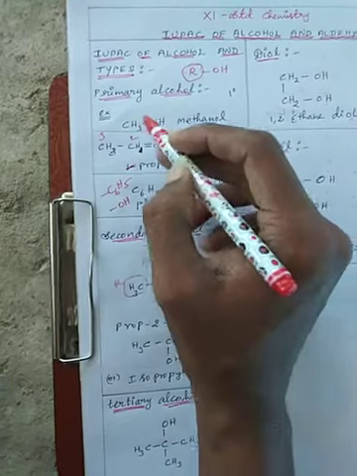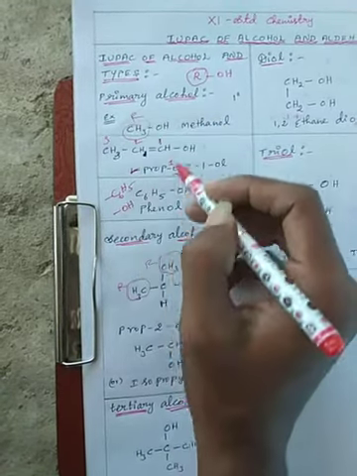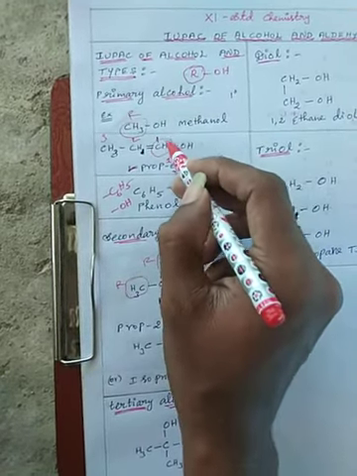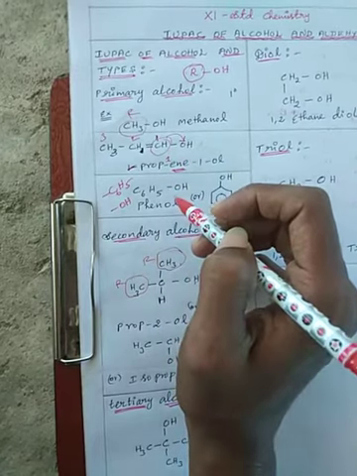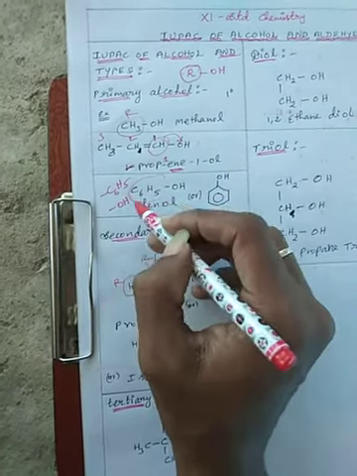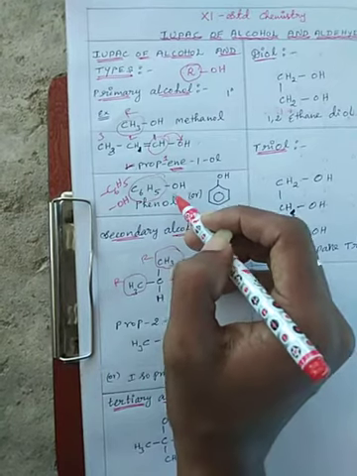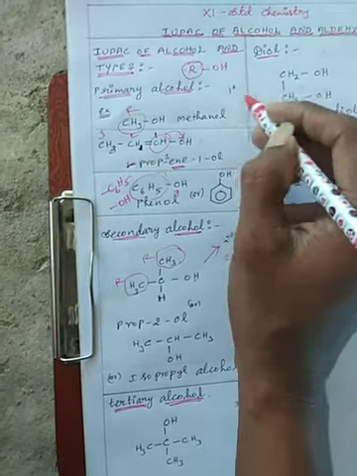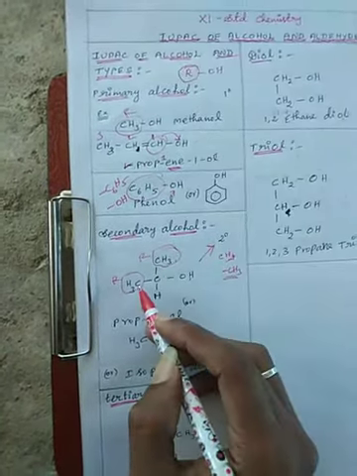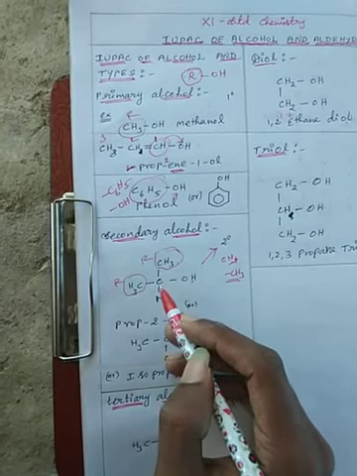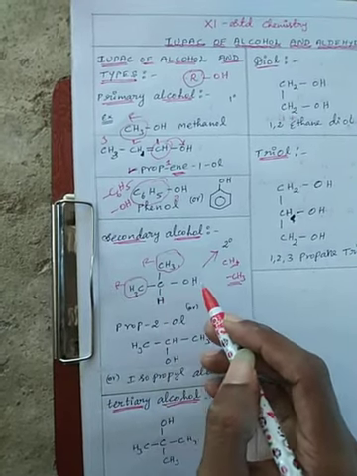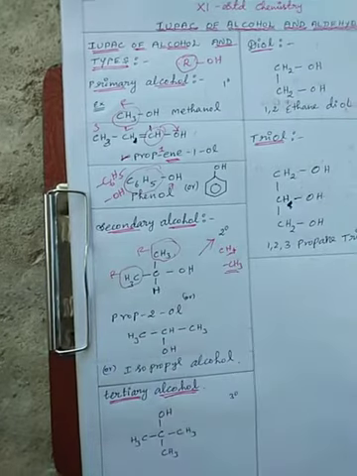Here only one R group is attached to the carbon atom with the alcohol group, so it is a primary alcohol. Here two alkyl groups are attached to the same carbon atom as the alcohol, so it is a secondary alcohol.